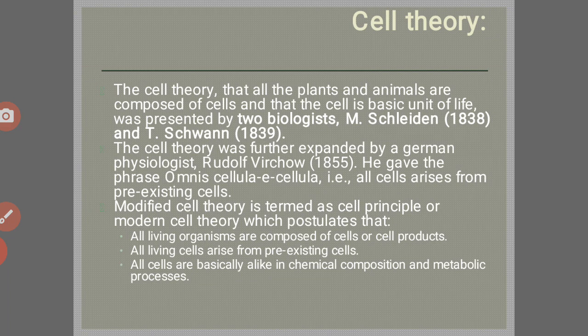The modified cell theory is termed the cell principle or modern cell theory, which postulates that all living organisms are composed of cells or cell products. All living cells arise from pre-existing cells. All cells are basically alike in chemical composition and metabolic processes.